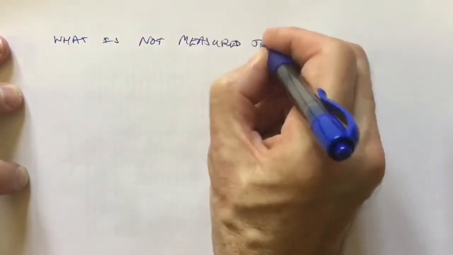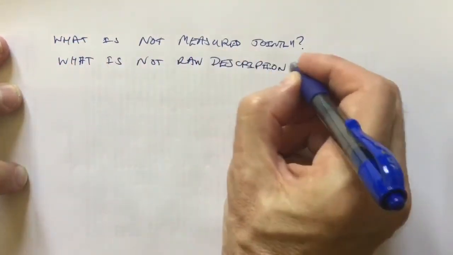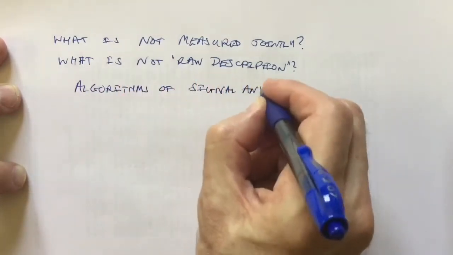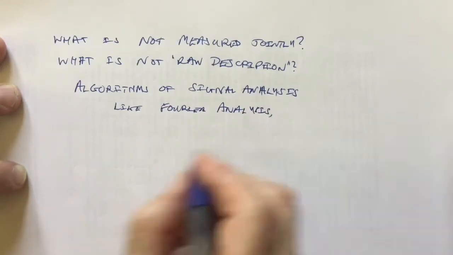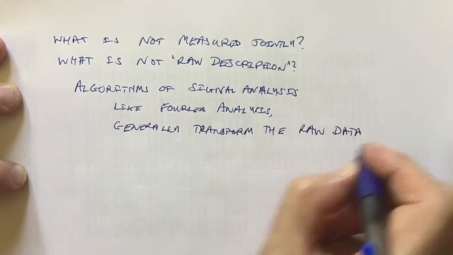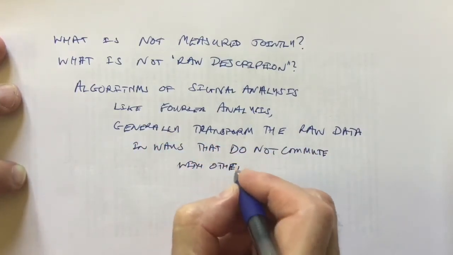After so much insistence on commutivity, on classicality, is there anything that is not measured jointly? Is there anything that is not raw description? Algorithms of signal analysis, like Fourier analysis, are not. They generally transform the raw data in ways that do not commute with other ways.